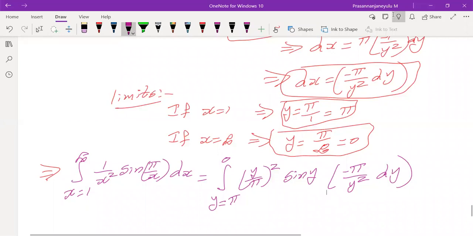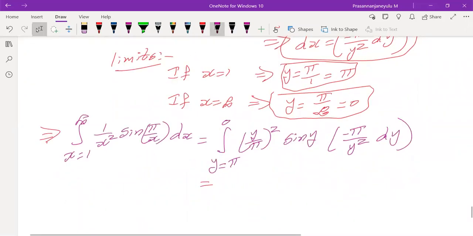Now we are going to do some simplification. I'll write one more step, then I'll go for cancellations. Integral, y is varying from pi to 0.